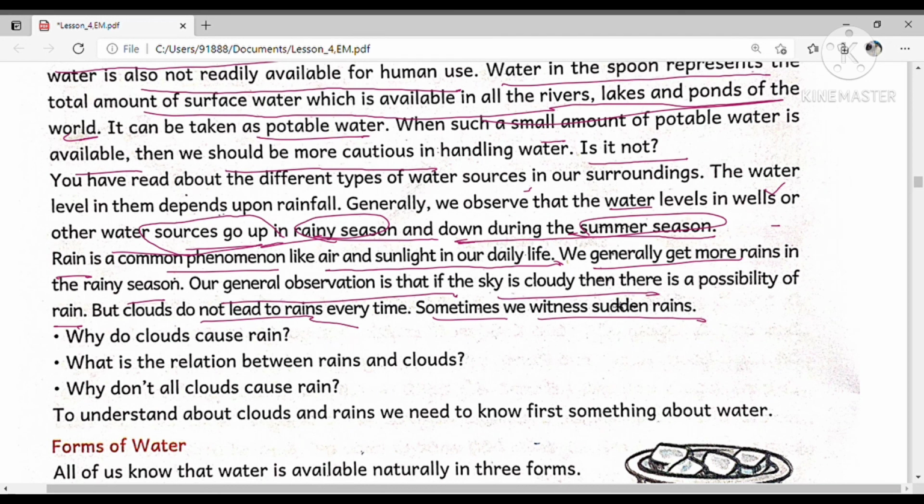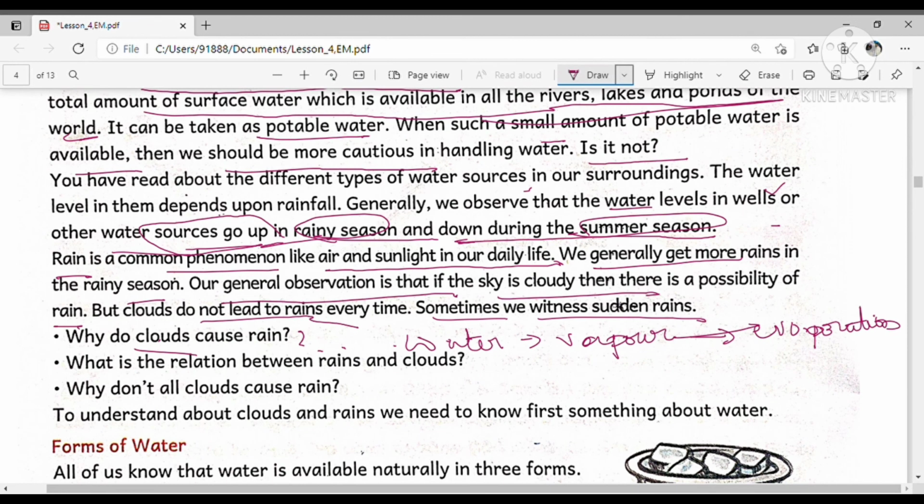So, why do clouds cause rain? How are clouds formed? Whenever sunlight falls on the earth on a warm day, the sun heats up the water in the oceans, seas, rivers, and ponds. Then the water is converted into gaseous form, that is water vapor. The water vapor is formed by the process of evaporation. So through evaporation, the water is turned into gaseous form.